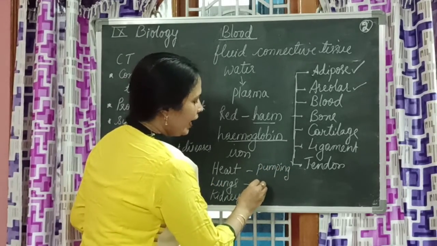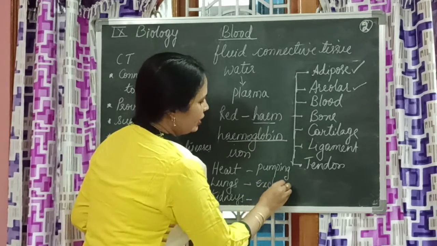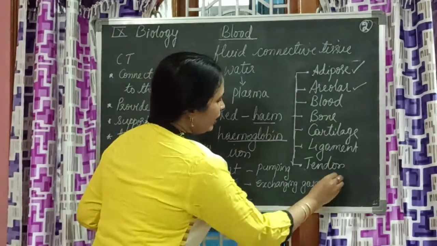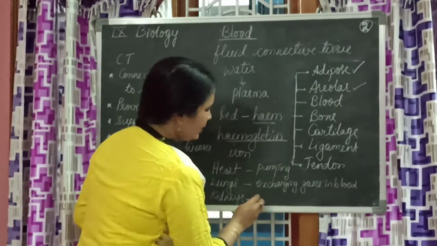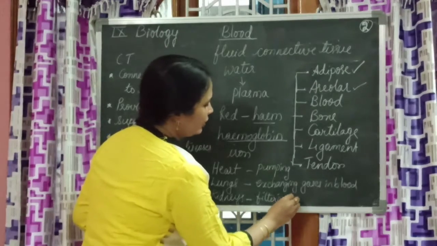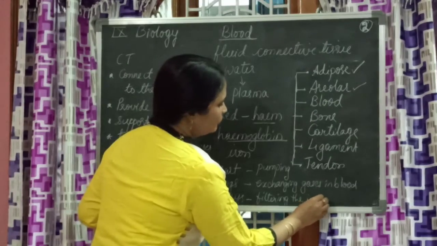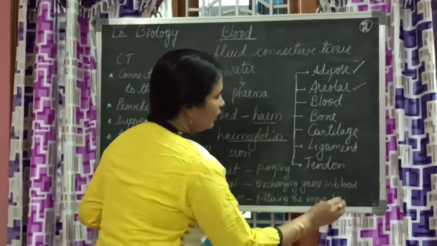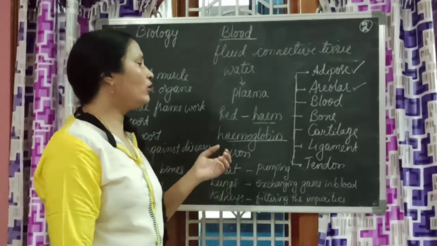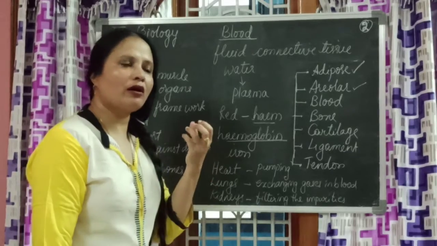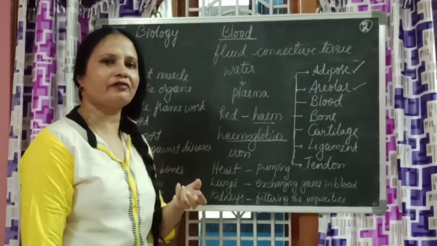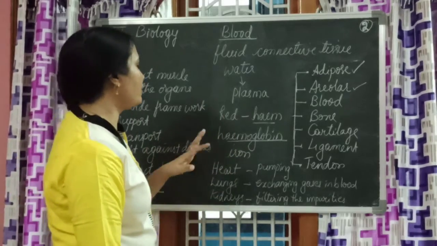Lungs are for exchanging gases in blood. Kidneys are for filtering the impurities in blood. And blood touches the digestive system to absorb the nutrients from there. It touches all the other parts, for example, for all the parts to either collect water, collect hormones or whatever. It keeps on touching all the different parts of our body.